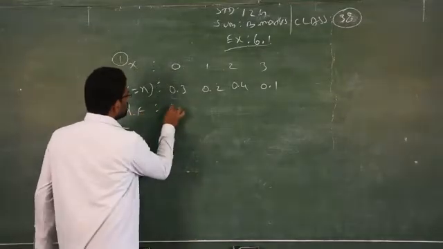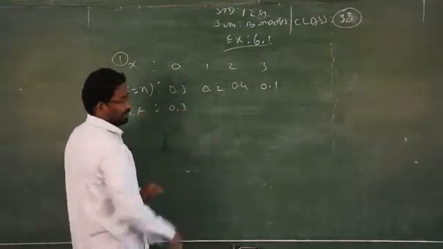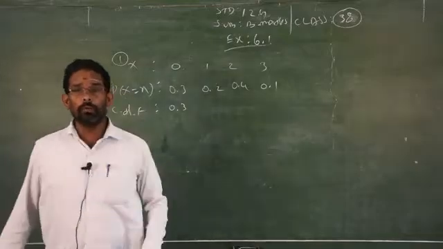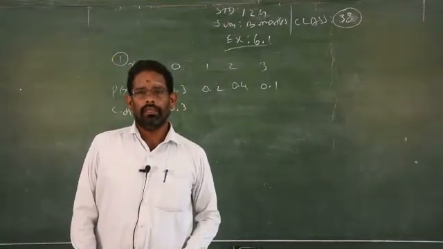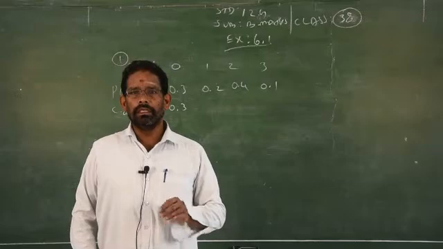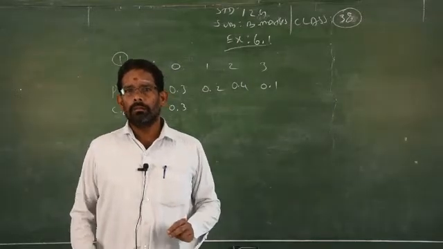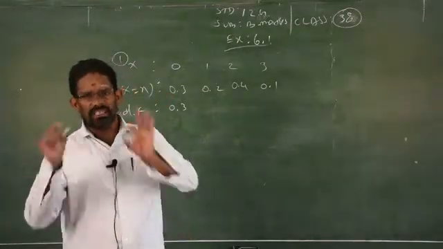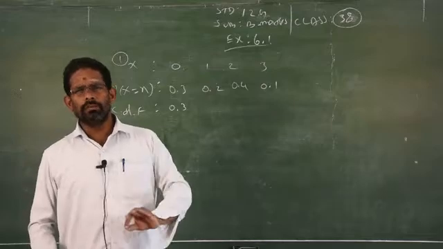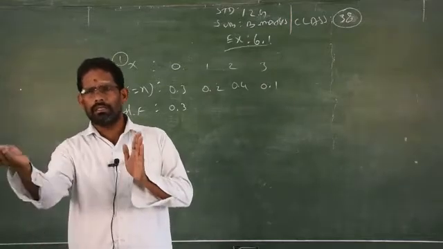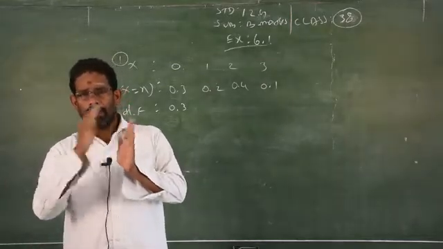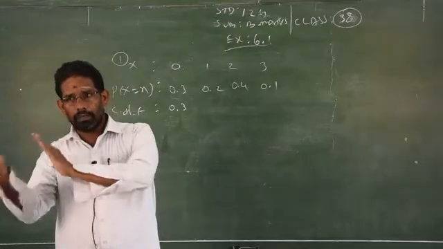Very simple, 0.3. You write it as it is, like what you did with the cumulative frequency in lower classes, the median. In 11th standard we learned about the median. How to find the median? By finding the cumulative frequency. The same concept. Cumulative means you add the next number to the previous total, and again the next one.